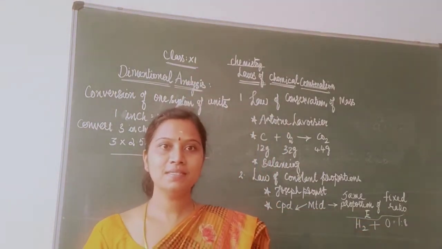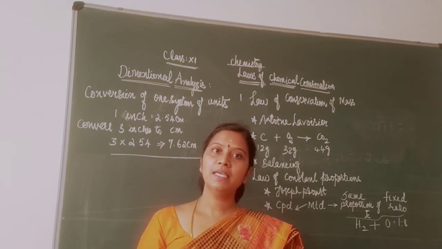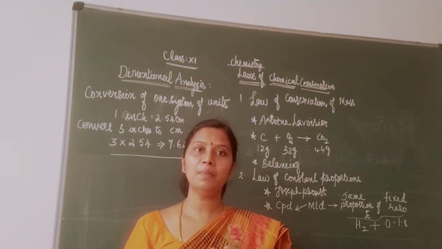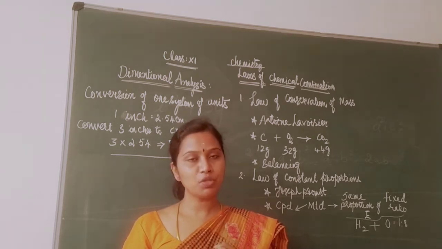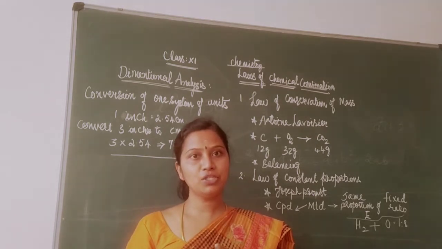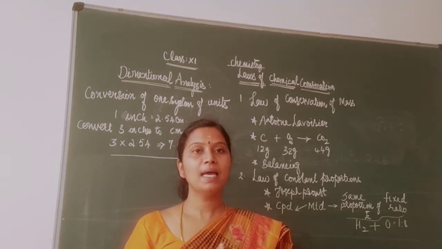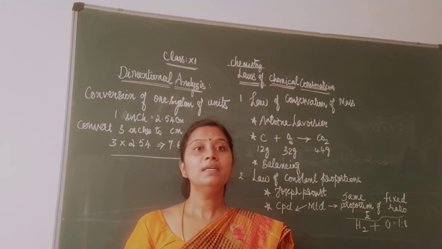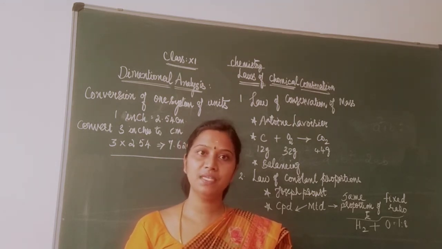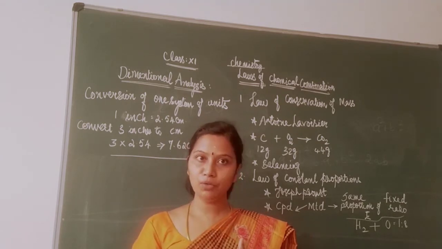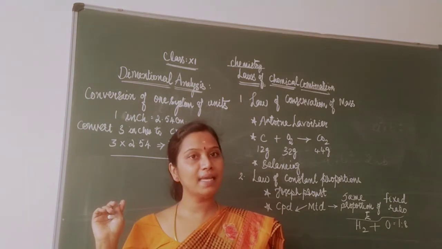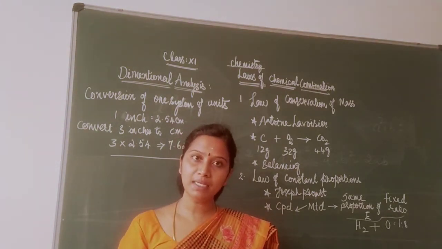Good morning students. Today we are going to see dimensional analysis. Till now we have seen the definition of chemistry, applications of chemistry, and three types of matter. Then we saw pure substances and their classification like elements, compounds, atoms, molecules, etc. Then we saw mixtures, homogeneous and heterogeneous mixtures, and scientific notation. And today our topic is going to cover dimensional analysis and laws of chemical combination.